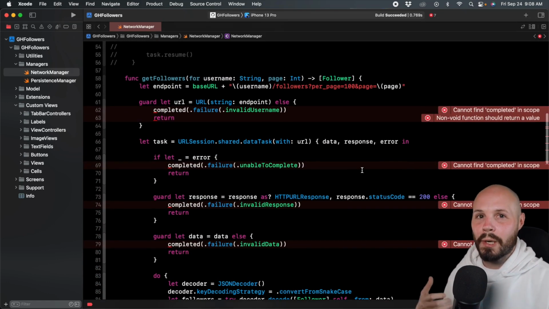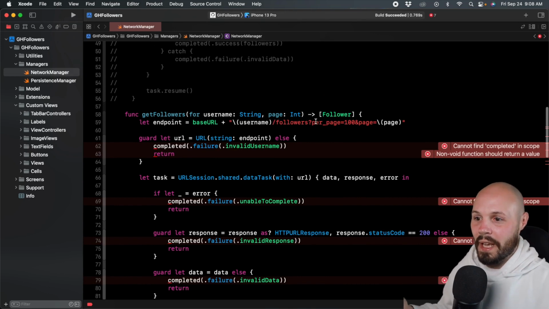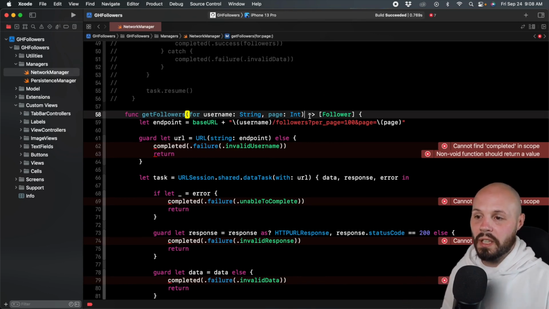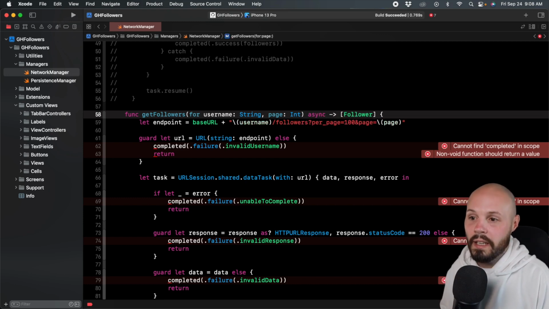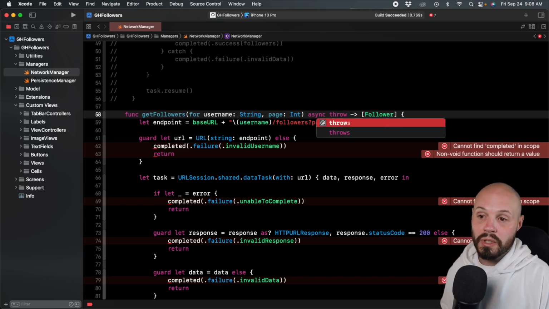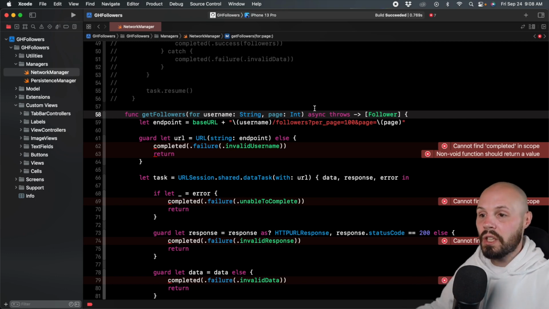But you may be thinking, well, what if it's an error? How do we handle that? So in order to make this function utilize the new async await, you've got to mark it async like that. And then give it a throws because that's how we're going to handle our errors. So what these two keywords do is we're saying, hey, this is an async function.